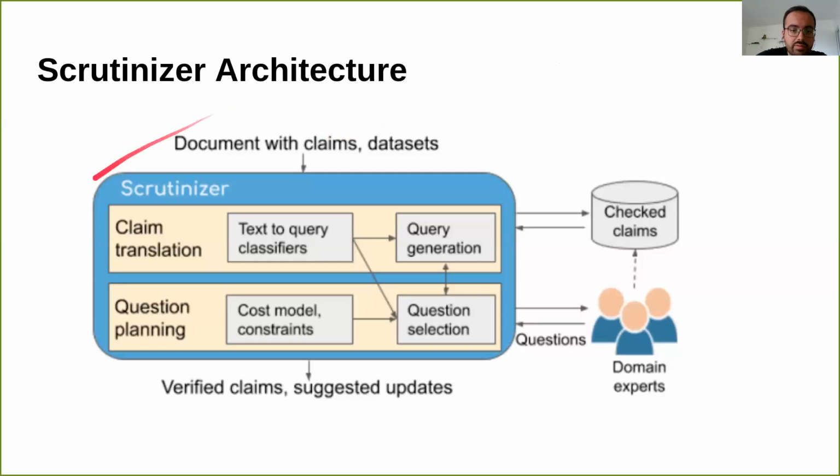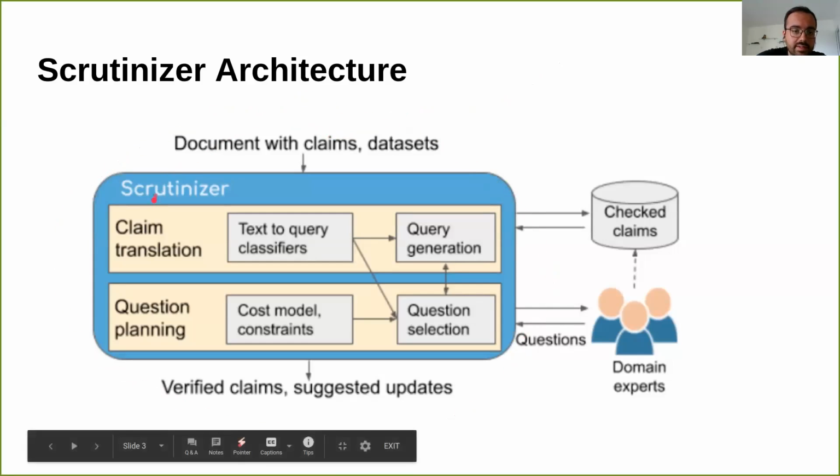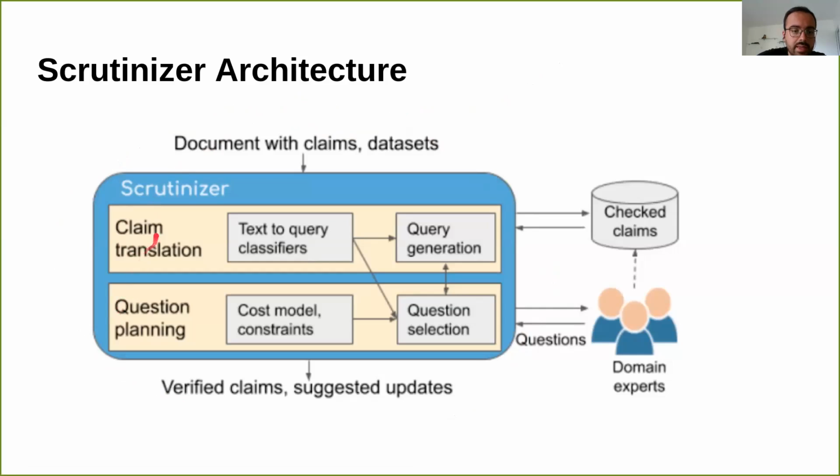The figure shows an overview of our system. The system has two components, a claim translation component and a question planning component. The claim translation component leverages machine learning in order to identify elements for the query to generate. For example, the classifiers find candidates for the tables, rows, attributes, and the comparison operations.